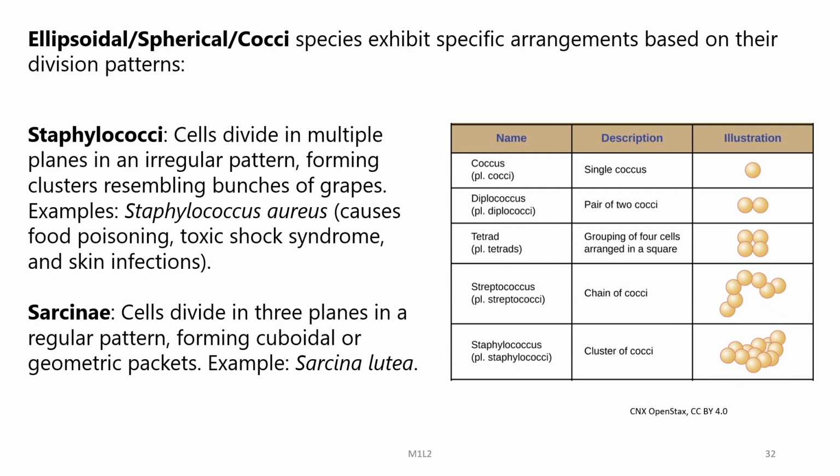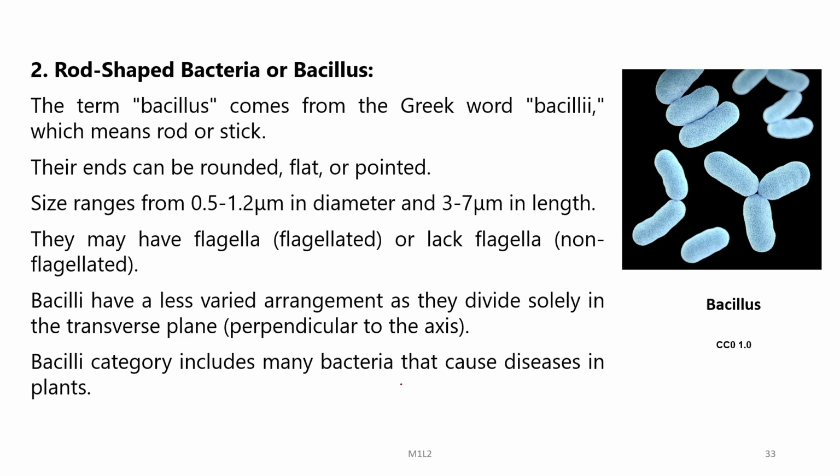Then we have Sarcini. Here cells divide in 3 planes in a regular plane, forming cuboidal or geometric packets, and the most important example here is Sarcina lutea. Now let us discuss the various forms of rod-shaped bacteria or bacillus.